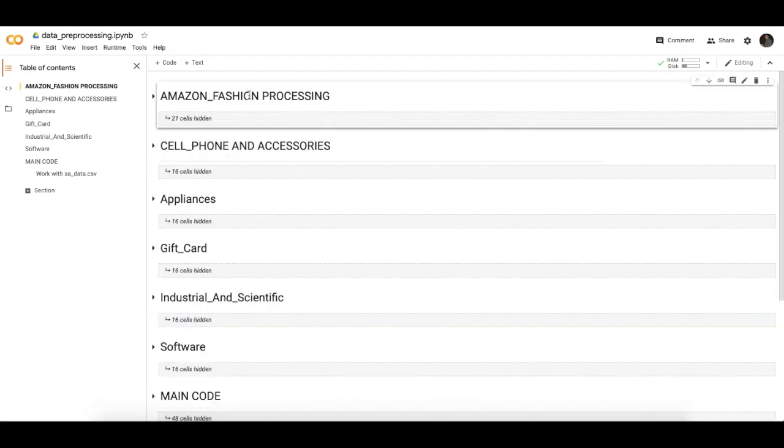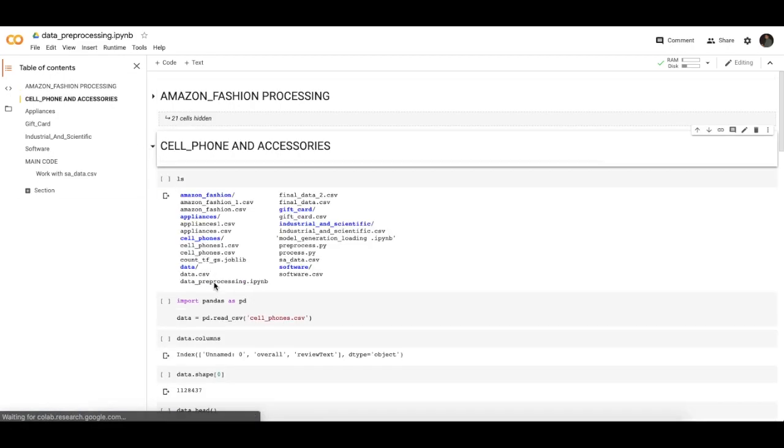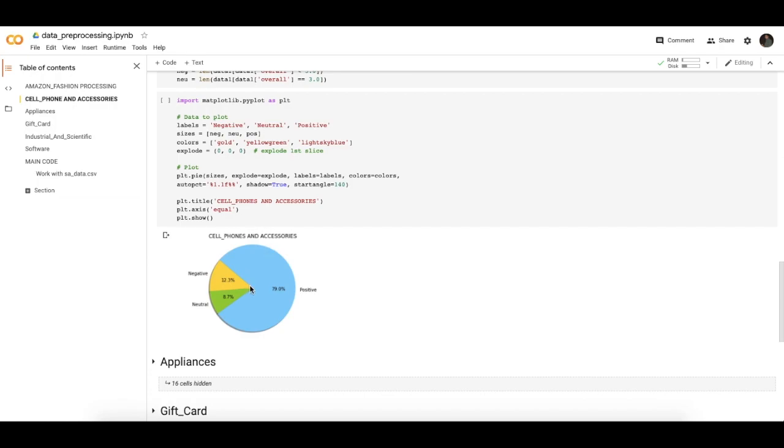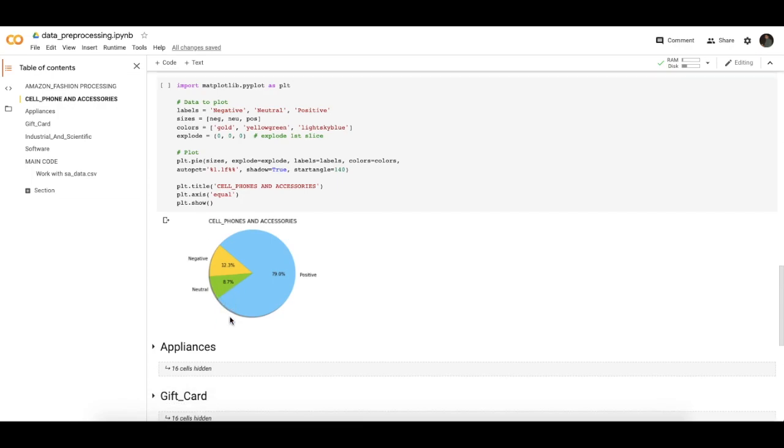As per this zone, all other categories of products are classified, and cell phones and accessories have 79% of positive data. It has 12.3% of negative data, 8.7% of neutral data,